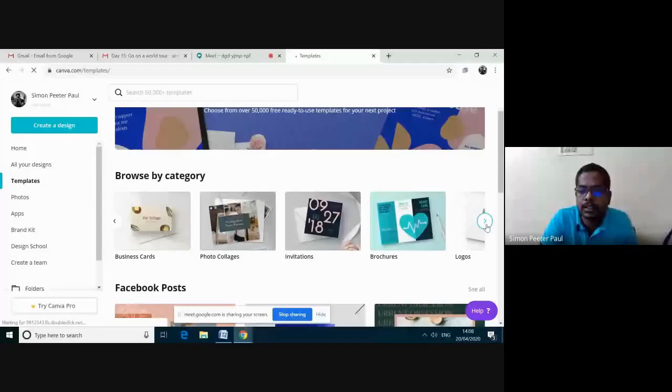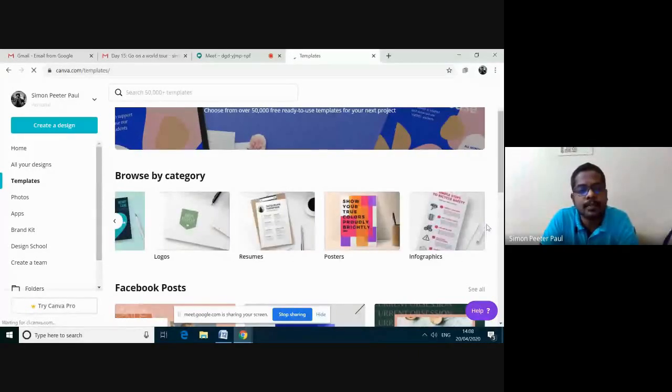drawing down. See here, I'm having different types of templates here. See here, the Facebook post, Instagram, and then flyers, presentation, YouTube thumbnails, brochures. Okay, today we are going to learn about posters.